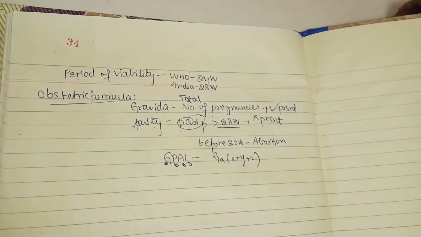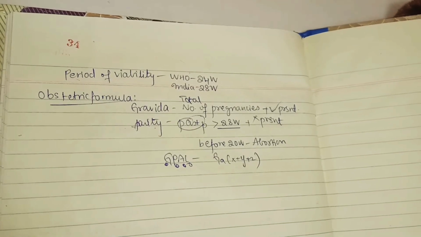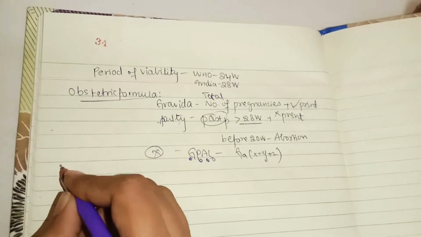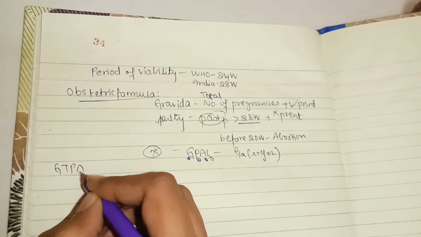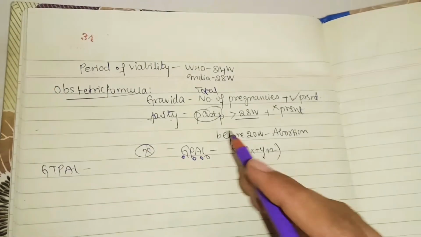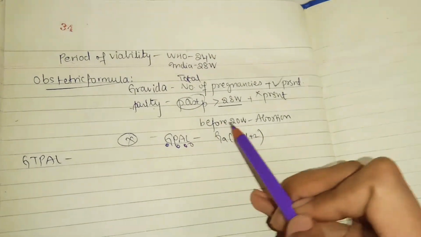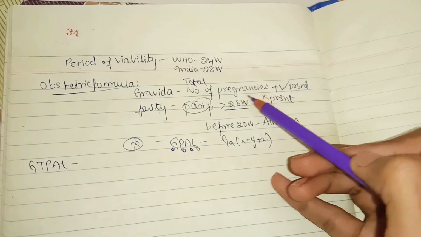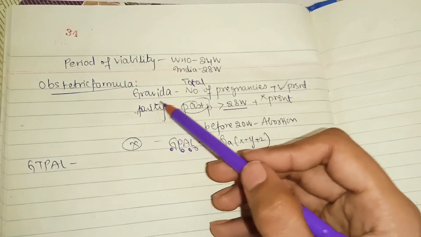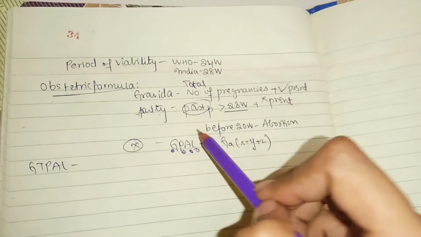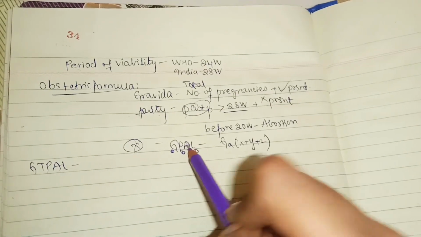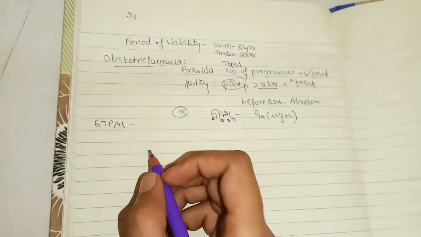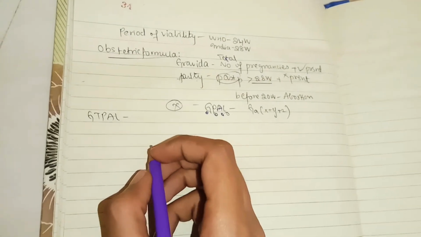Now coming to the GT-PAL system. Actually the G-PAL system is not used now, because in this system you are saying before 20 weeks it's abortion, and only greater than 28 weeks is viable. Only viable ones should be counted in parity, but here we are also including abortion, which is not viable, so this is a wrong process. So there is a new process called the GT-PAL system.